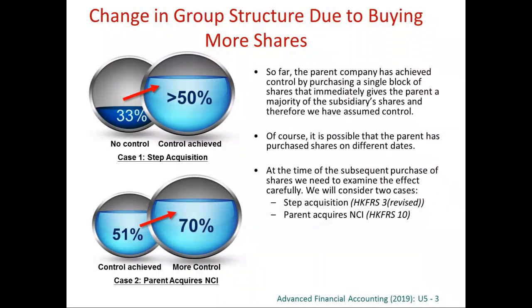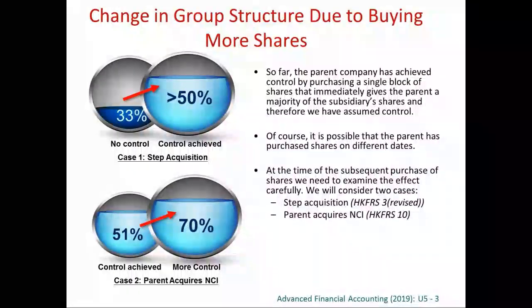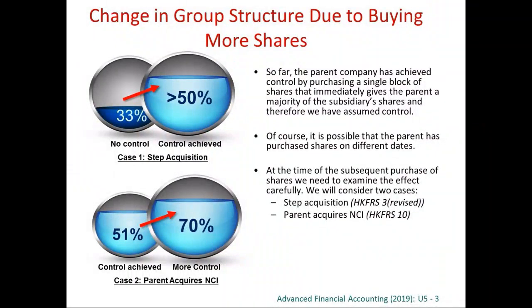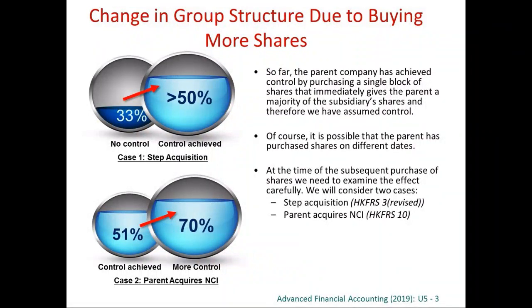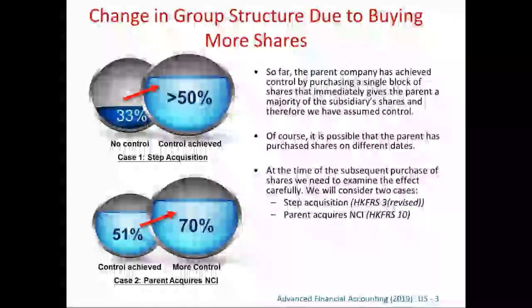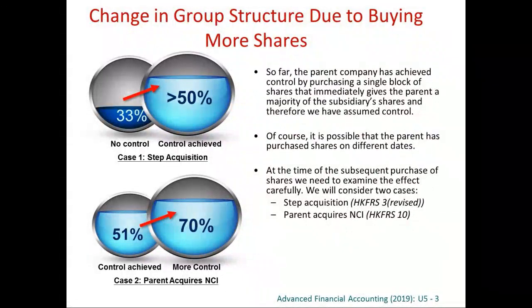This is the day of control. Usually we call this step acquisition because we acquire a subsidiary in steps. We may call it business combinations achieved in stages, or we may simply call it we acquire companies in successive stages, right? So anyway, this is the step acquisition.